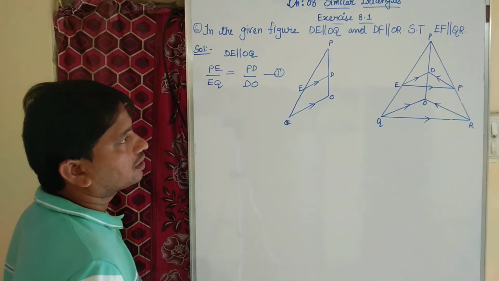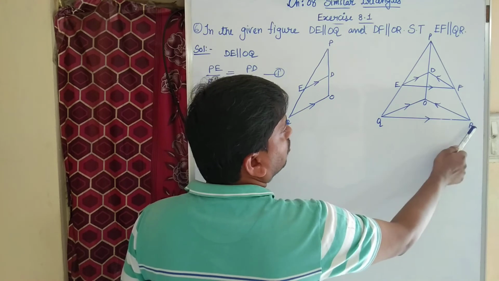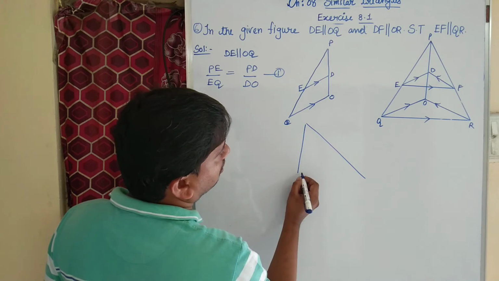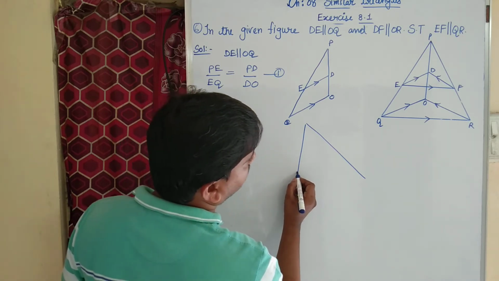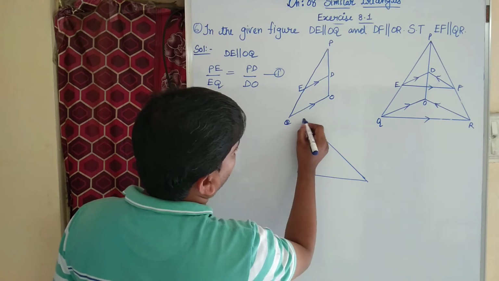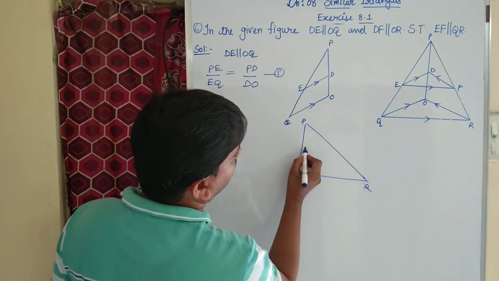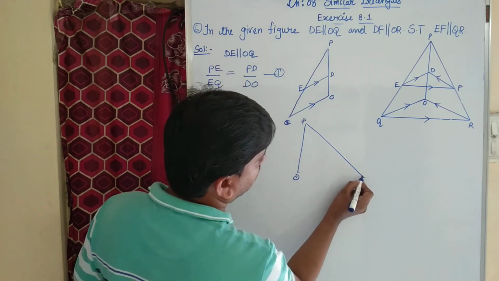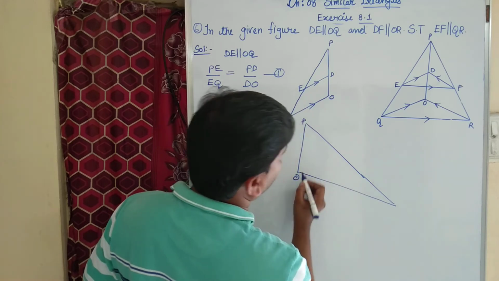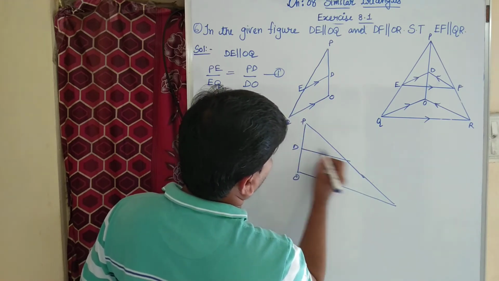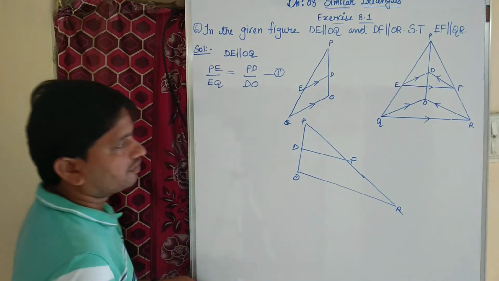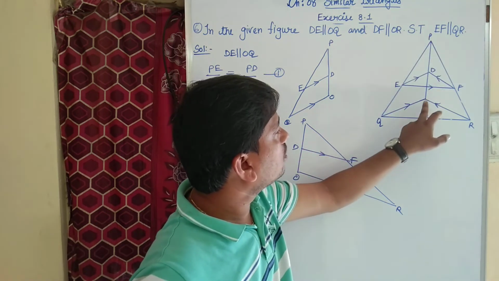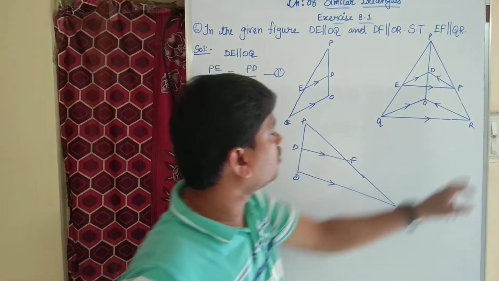Now second one is what? Line DF is parallel to OR. Then what you do? You consider triangle POR in which DF is parallel to OR.